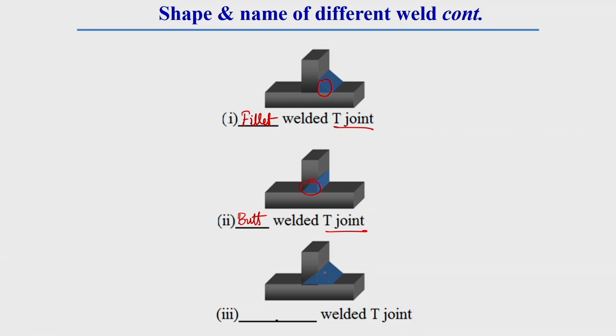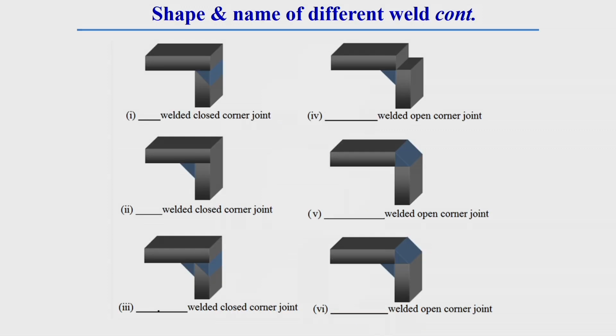And here we do both fillet as well as butt. This is generally fillet weld and this is generally butt weld, as we made here. As a combination of two different types of weld is there, that is why it is called compound welded. What type of joint is this? This weld joint is a T joint, that is why it is called compound welded T joint. Now, these are the different shapes and their names.